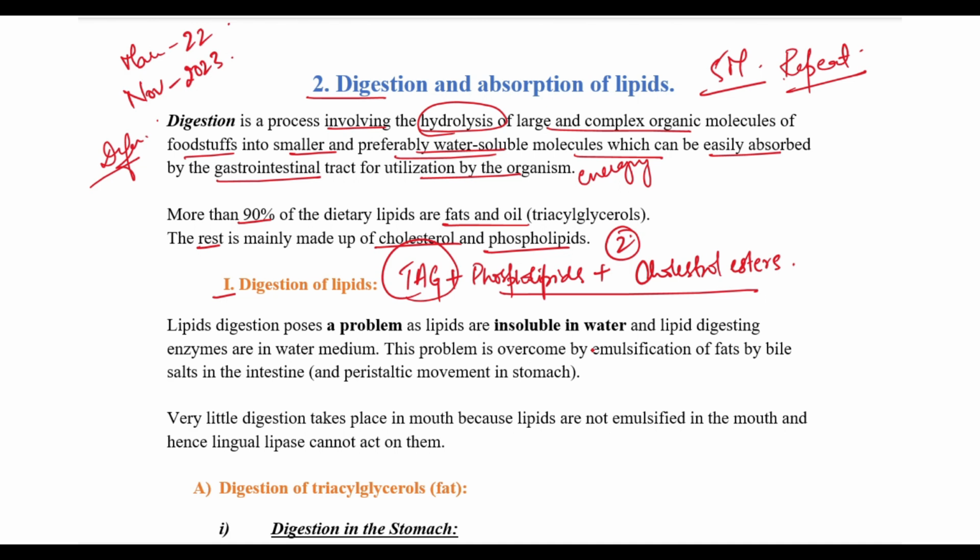Lipid digestion poses a problem because lipids are insoluble in water, but the lipid digesting enzymes are always present in the water medium. So this problem has to be overcome by a process called emulsification of fat, which is usually done by the bile salts in the intestine. Very little digestion takes place in the mouth because the lipids are not emulsified, so the lingual lipases that are present cannot act on them. Lingual lipase is secreted by the von Ebner's glands from the tongue.